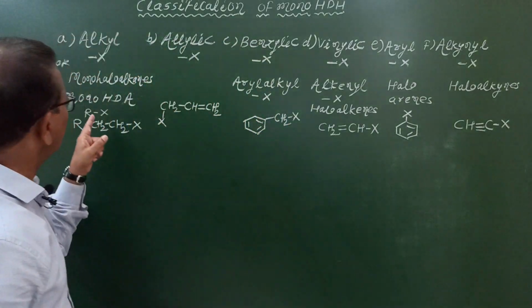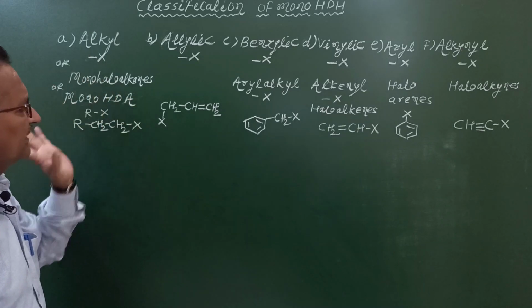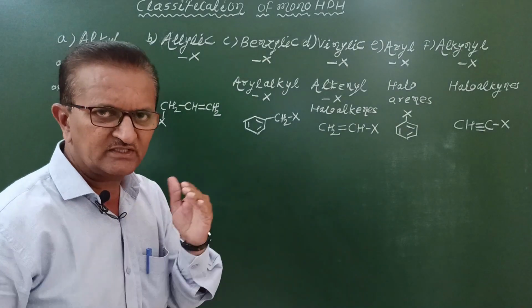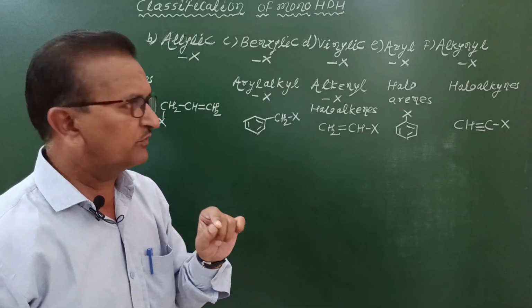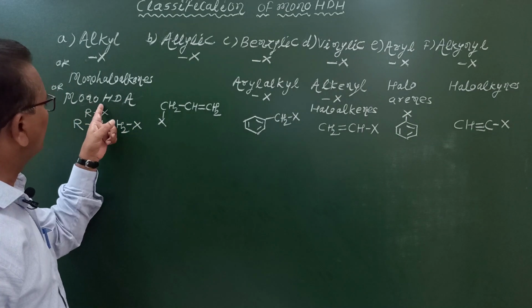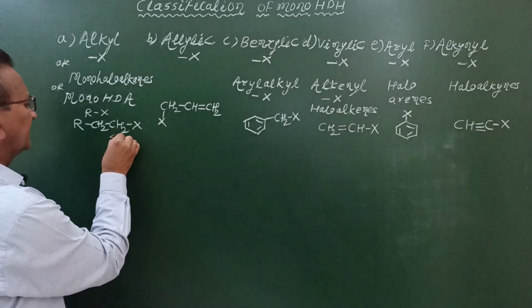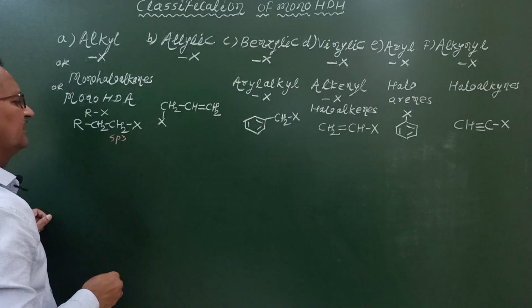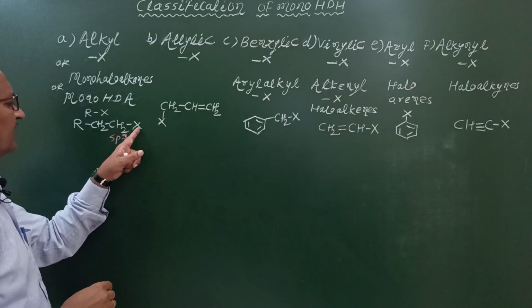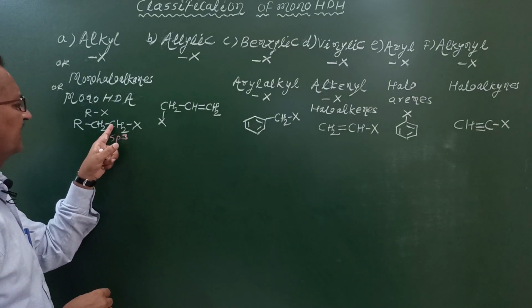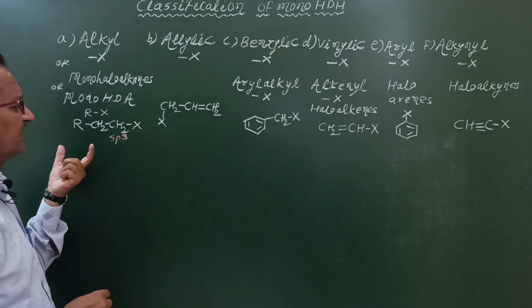Friends, we have to describe what monohaloalkanes or alkyl halides are. First we will write the statement and then the definition. What is the statement for this? In alkyl halides, the halogen atom is bonded to an sp3 hybridized carbon atom of a saturated carbon skeleton.